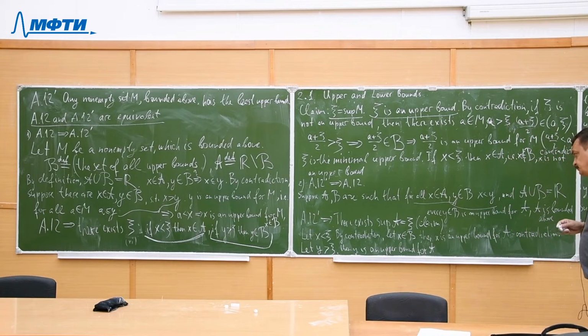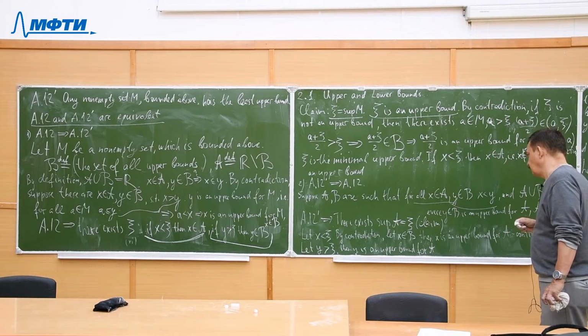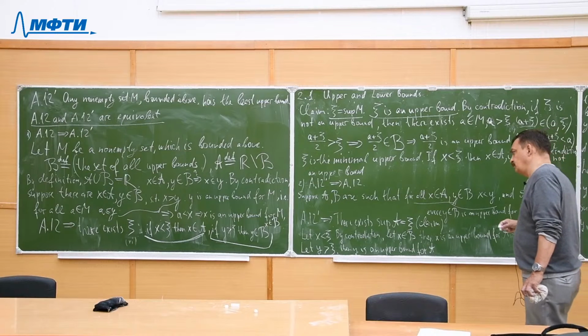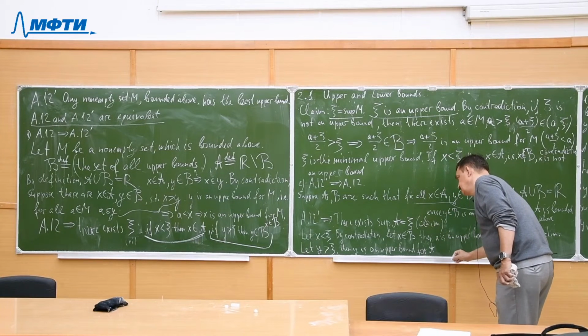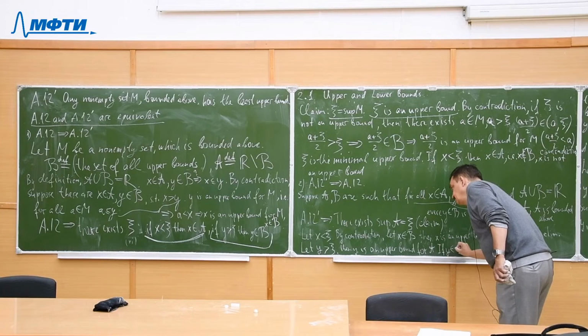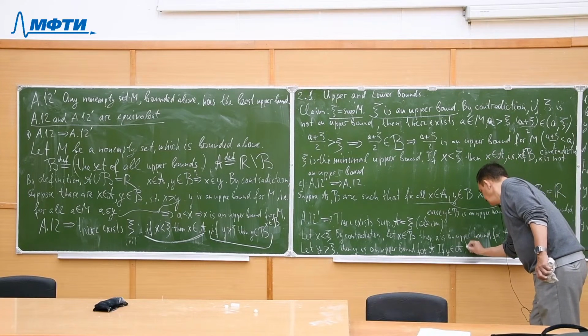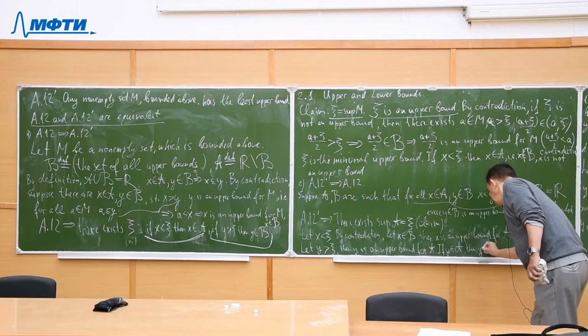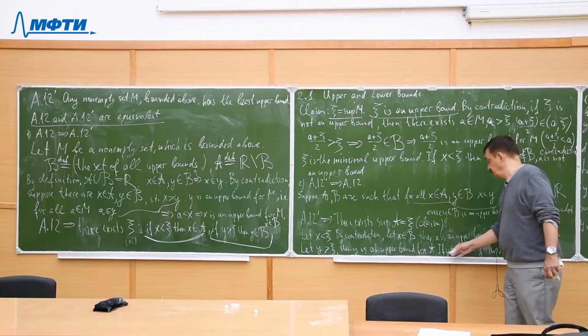Why is this the case? Because if we suppose y belongs to A, so what does it mean, y is an upper bound and simultaneously belongs to A, then y would be equal to the supremum of A, because an upper bound which is an element of A is automatically the least upper bound.